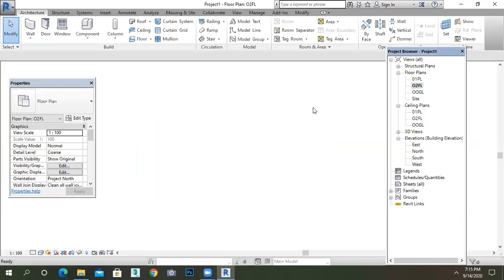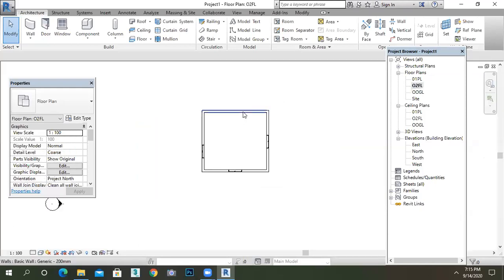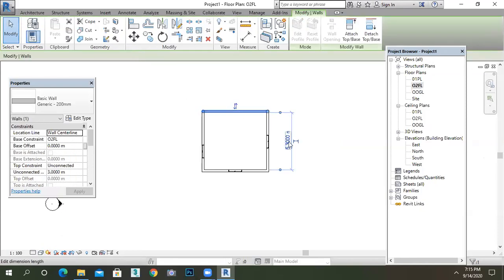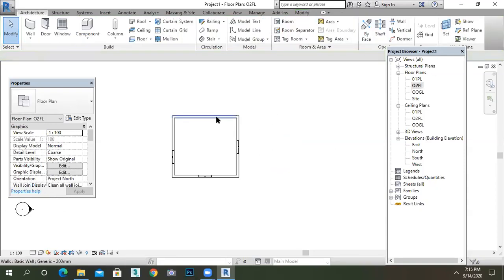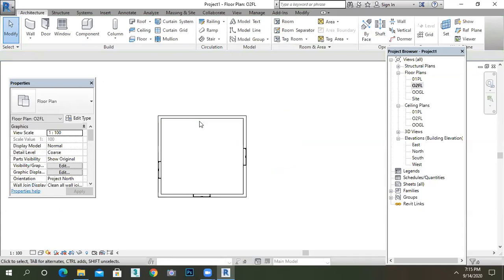For example, my wall width is 5.3 and the window size is lesser than this width, right? Just draw a wall of 1 meter, 2 meter, and take a window or door and give the distance lesser than the wall. You should not exceed the wall width.